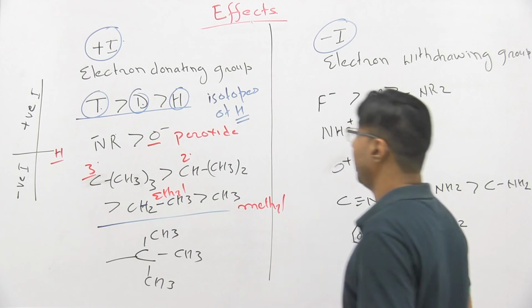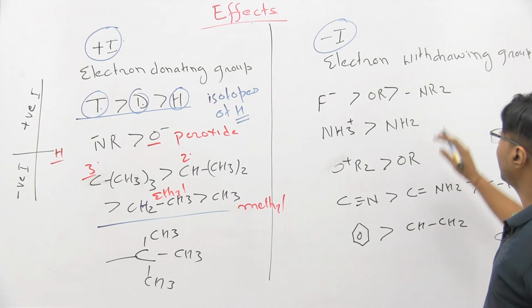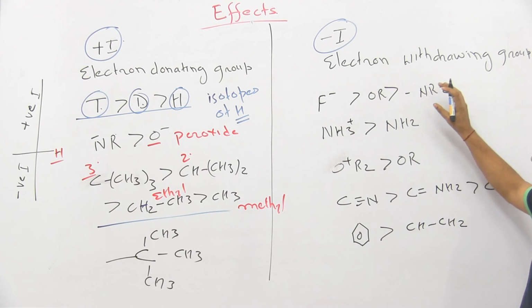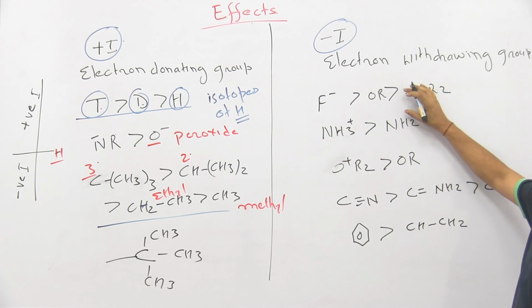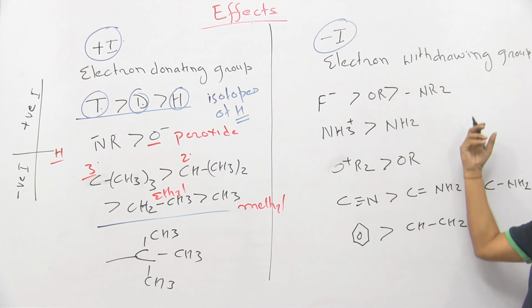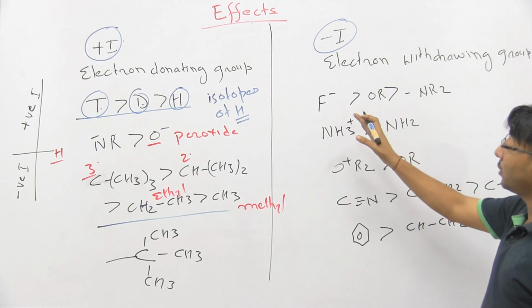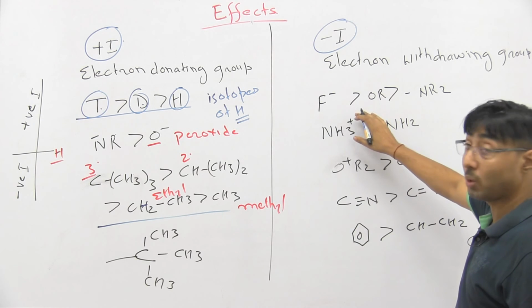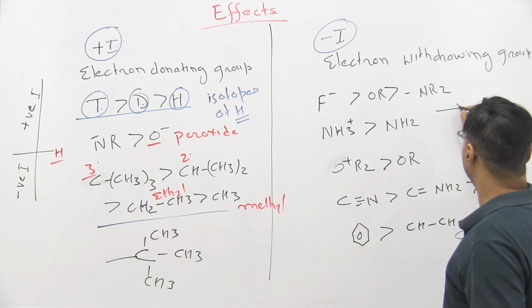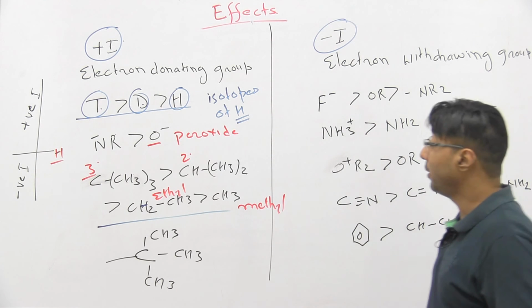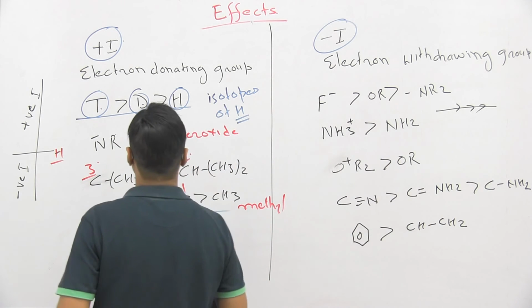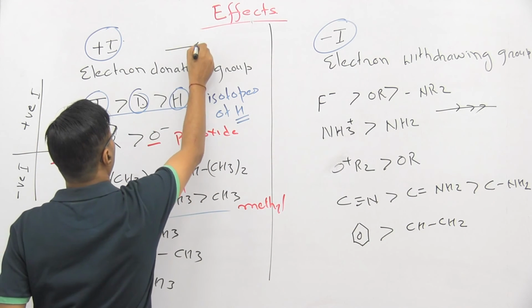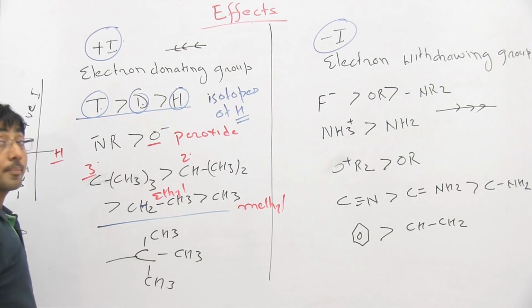Now come to this side. This is the electron withdrawing group, meaning those which will remove the electron from the carbon, or which will withdraw the electron from the carbon. So electron will go away from the carbon chain. This will be the movement sign. Electron is going away from the carbon chain. In this case, electron will go towards the carbon chain.